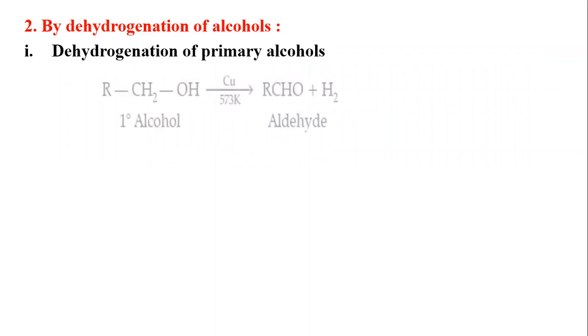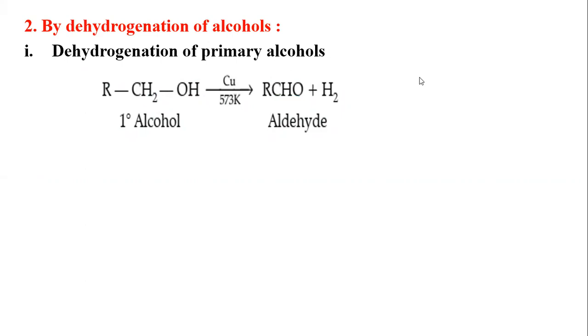The second method is the dehydrogenation of alcohol. We know dehydrogenation means the removal of hydrogen from the molecule. When primary alcohols are dehydrogenated, they yield aldehydes. So, when a primary alcohol undergoes dehydrogenation in the presence of copper at 573 Kelvin, we get aldehyde.